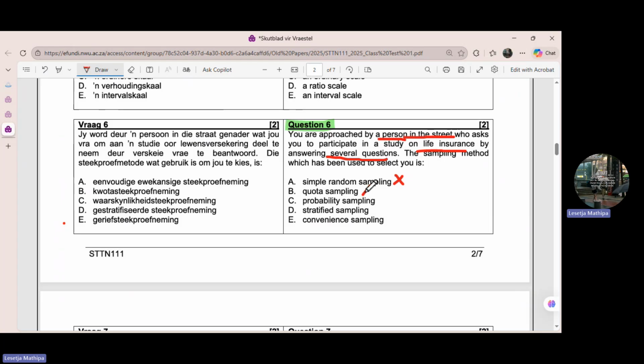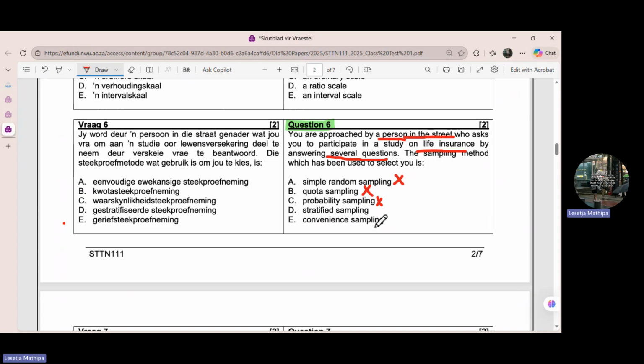Also, it cannot be under probability sampling. What about stratified random sampling? Remember, you need to understand the definitions behind stratified random sampling.